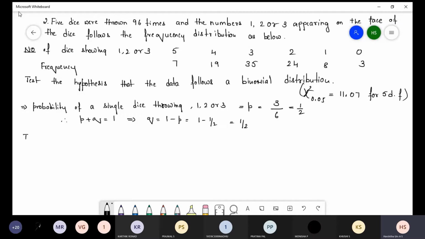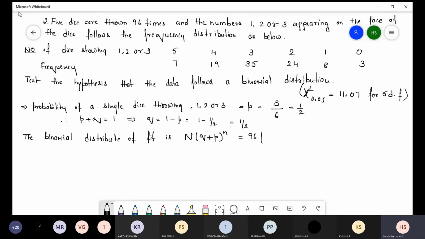Next, the binomial distribution of fitness is N into (Q plus P) whole power n. Here capital N means how many times they have given, that is 96. Q value is 1 by 2 plus P value is 1 by 2, whole power n.